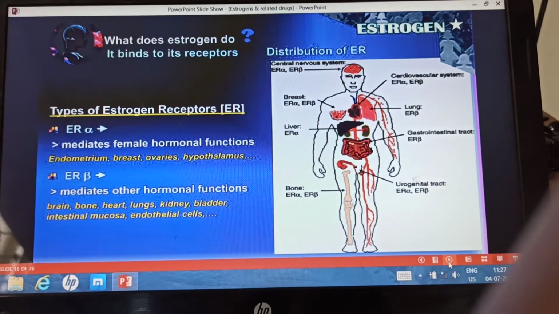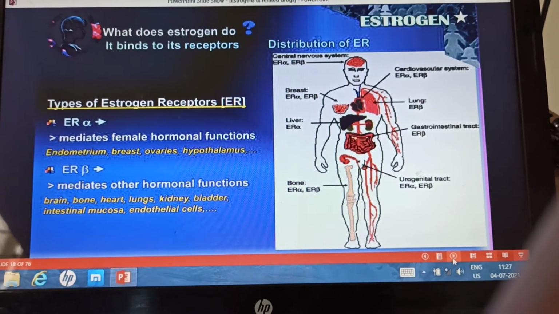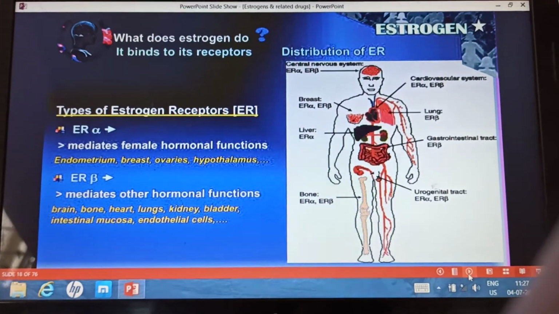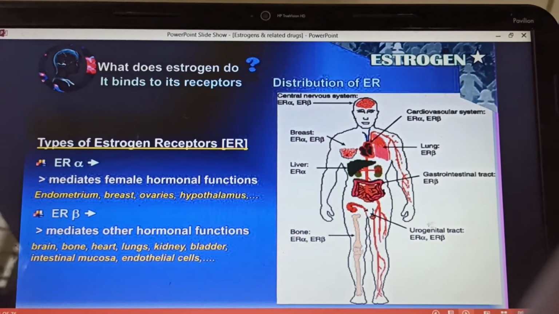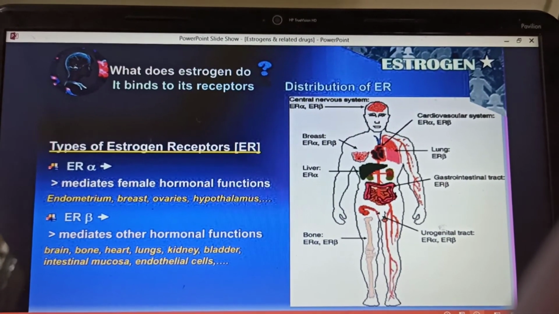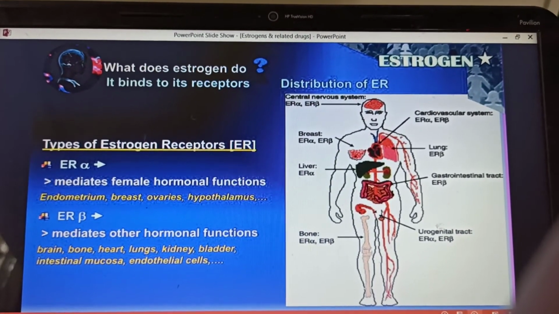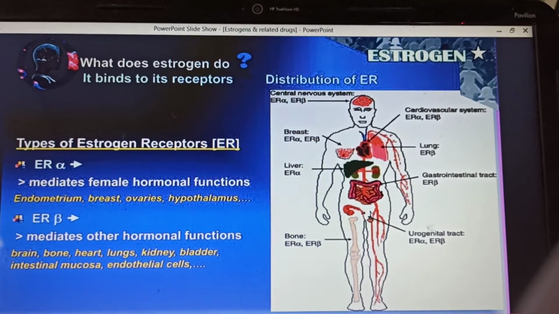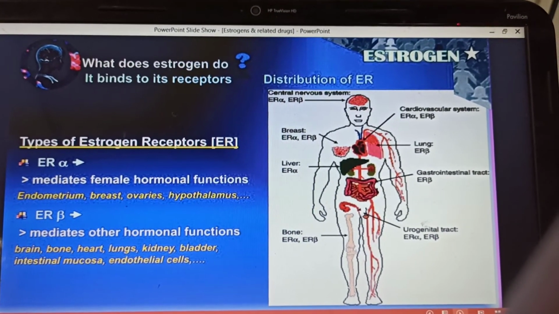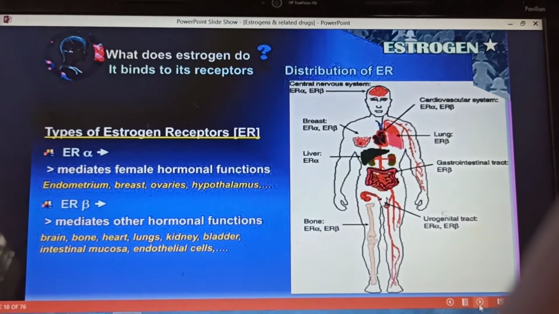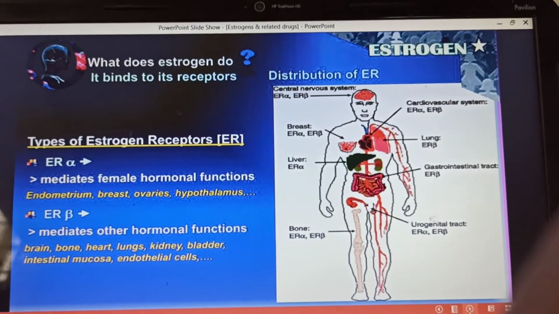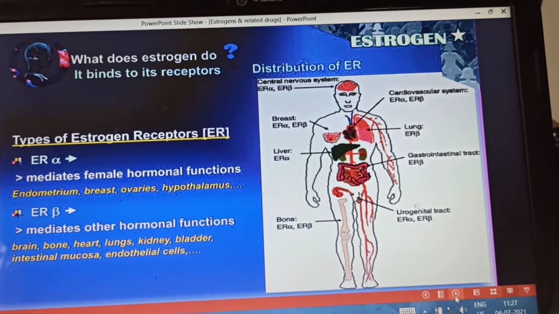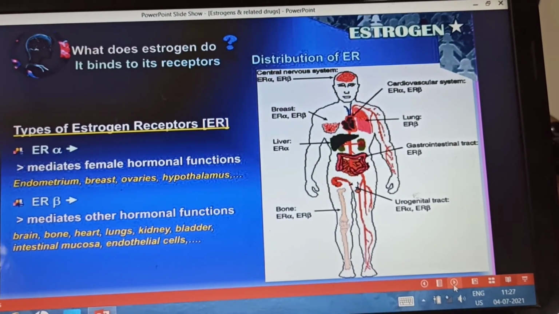There are two types of estrogenic receptors, estrogen receptor alpha and beta. Estrogen receptor alpha mediates female hormone functions. They are located on the endometrium, breast, ovaries, hypothalamus. Estrogen receptor beta mediates other hormonal function, and they are distributed on the brain, bone, heart, lungs, kidney, bladder, intestinal mucosa, endothelial cells. So you can see here the distribution of the estrogen receptor alpha and the beta. On the breast, both alpha and beta are present. On the bones, estrogen receptor alpha and beta are present.